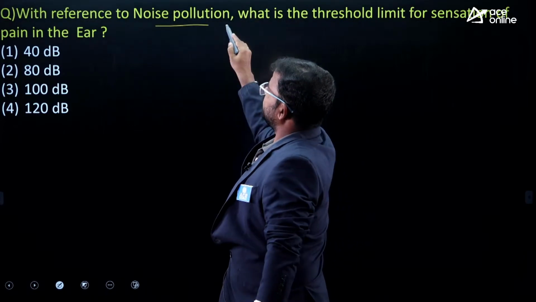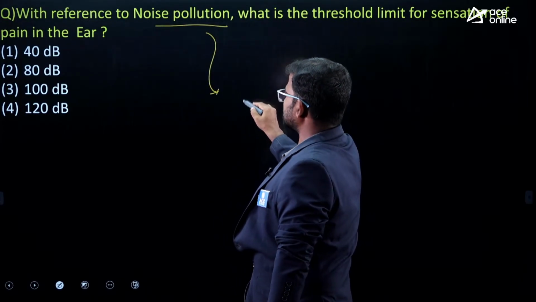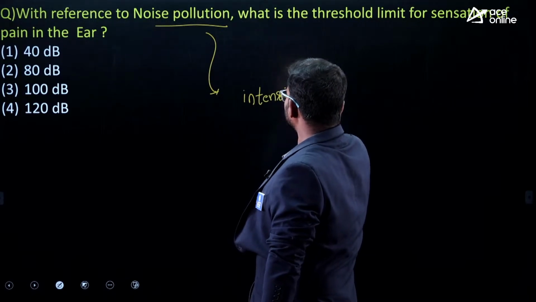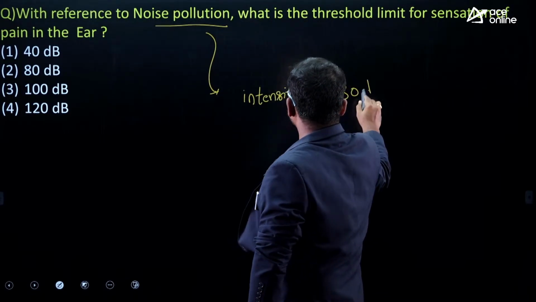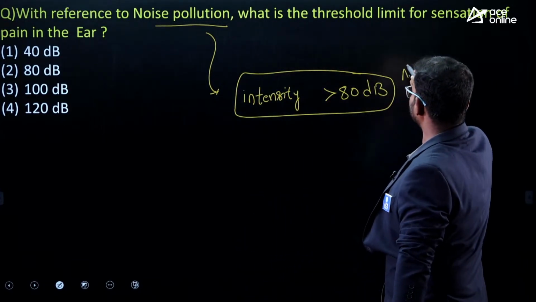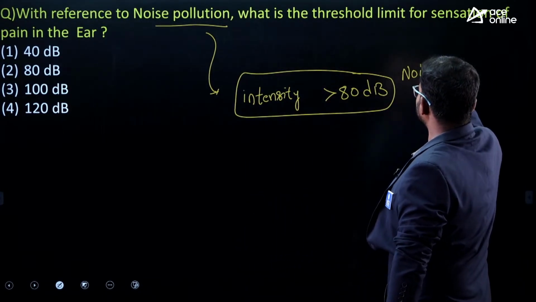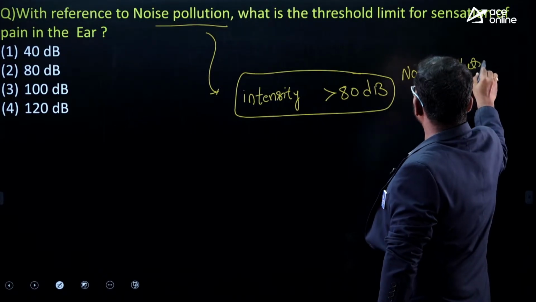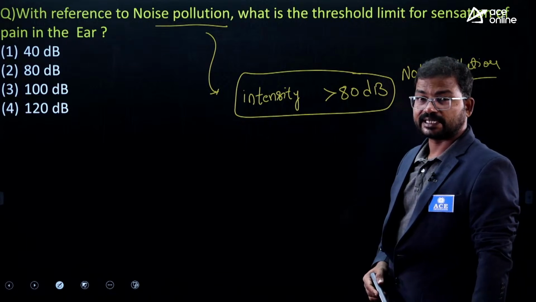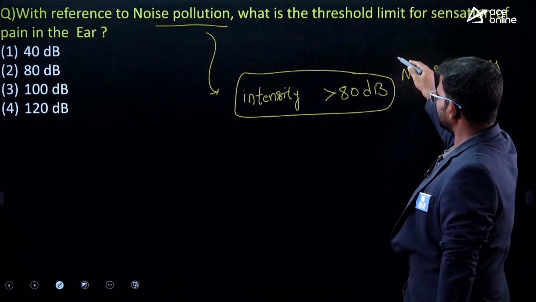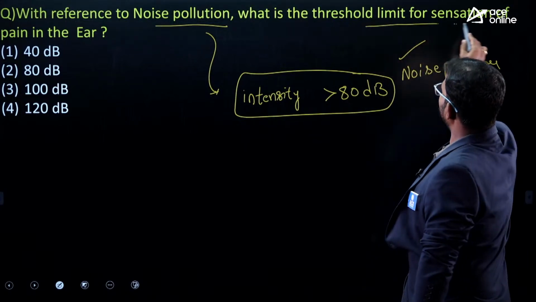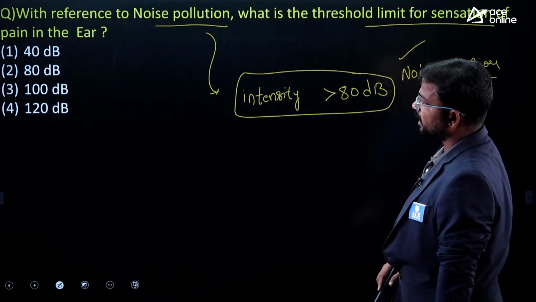So noise pollution means if the intensity of sound is more than 80 decibels, then it is considered noise pollution. So which is the most noise polluted city based on the latest reports? Dhaka. Dhaka is considered the most noise polluted city. Here they mentioned the threshold limit for sensation of pain in the ear.